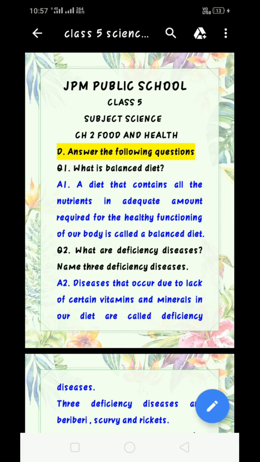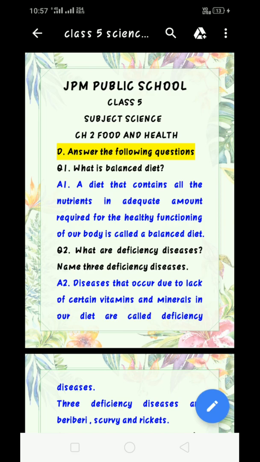Good morning, class 5. This is your science class and we are doing chapter 2, food and health. In the previous class, we had already done the exercises A, B and C. Now today we are going to do the exercise D. Answer the following questions. So, the question number 1, what is balanced diet?